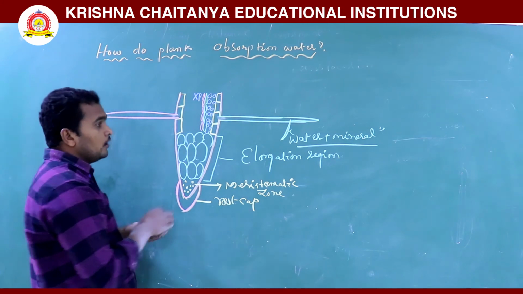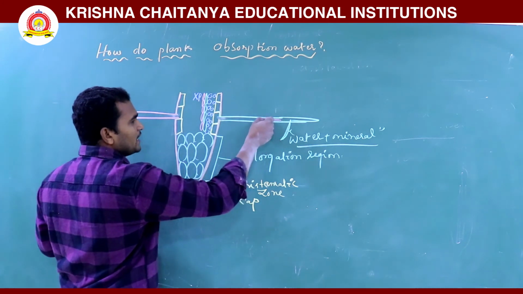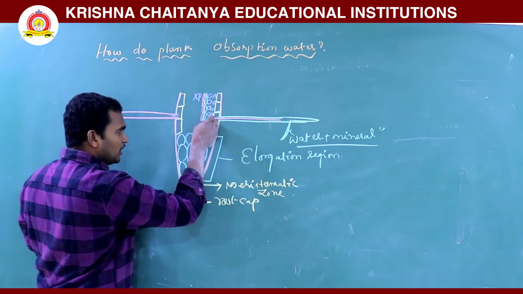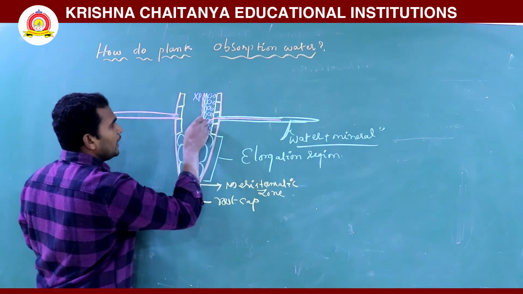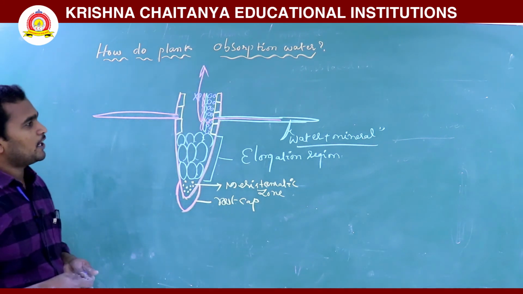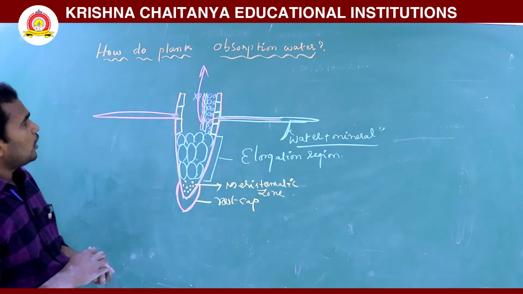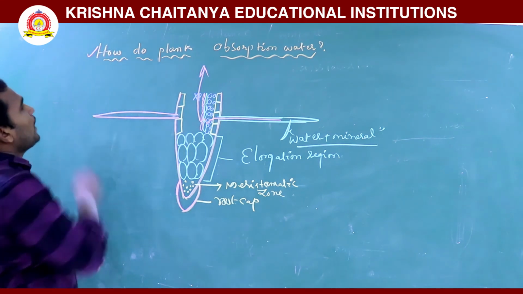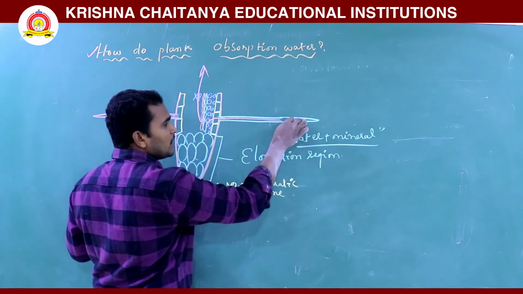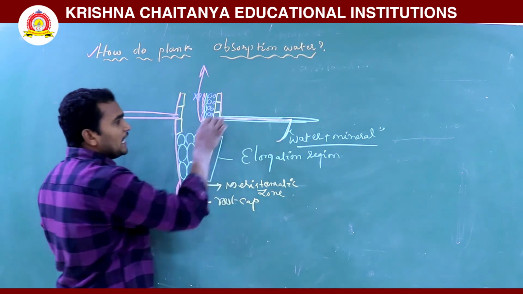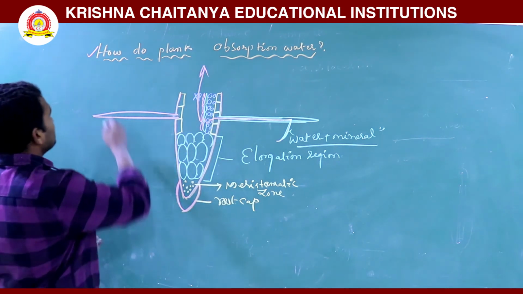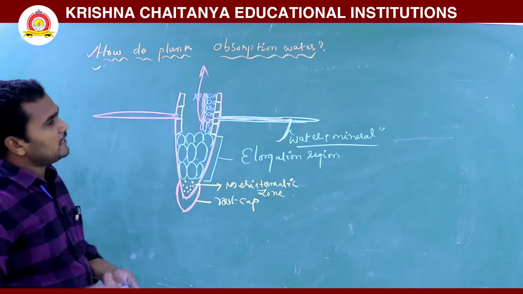Then the water passes through the root hair and reaches the endodermis. Again it enters deeper into the root layers. Finally it is transported to the xylem, and through the xylem it is transported to all the parts. So now what we are discussing is how plants absorb water. Once the root hair absorbs water, how it enters the root layers is what we are discussing.